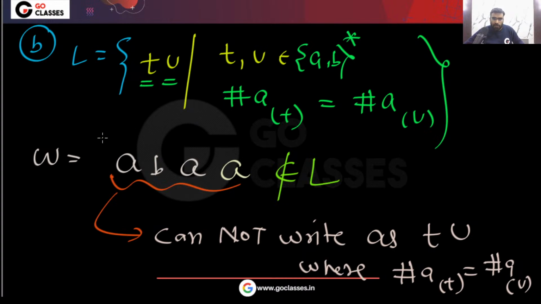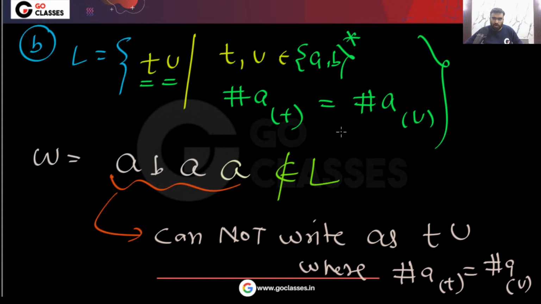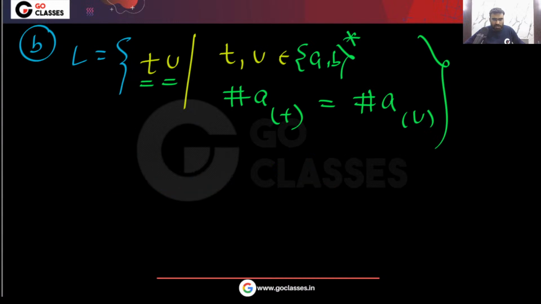Whatever you do, for example, you can consider t as empty, and you can consider this as u. Then also the condition is not satisfied, because number of a in t should be equal to number of a in u. So you can see this string we cannot write as tu, where number of a in t equal to number of a in u. Okay. So finally, what is this language?